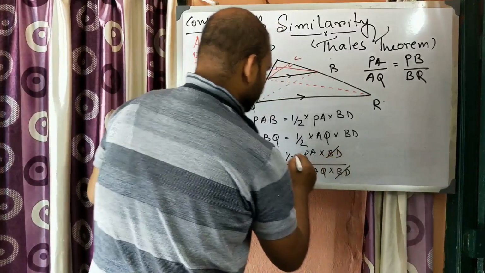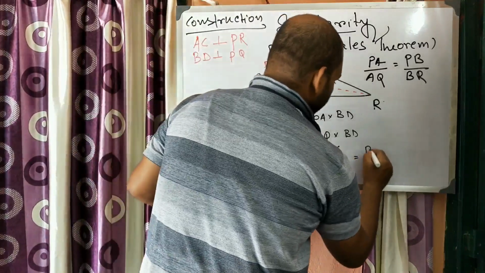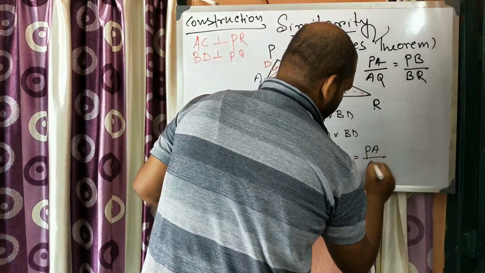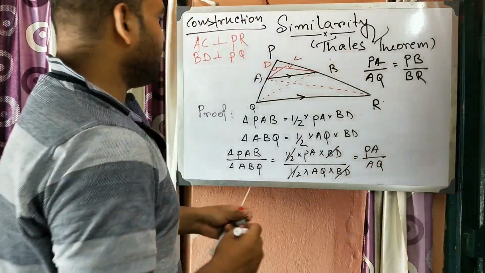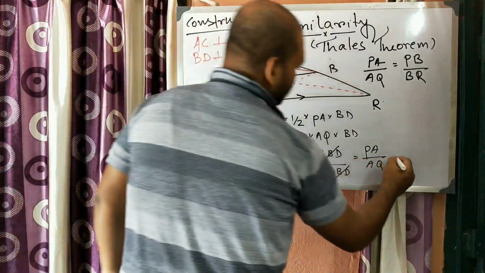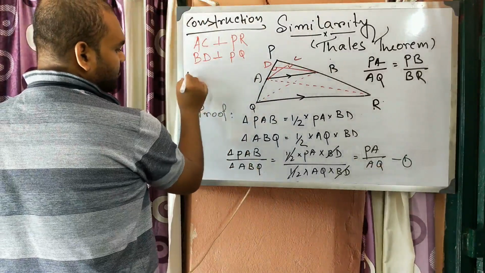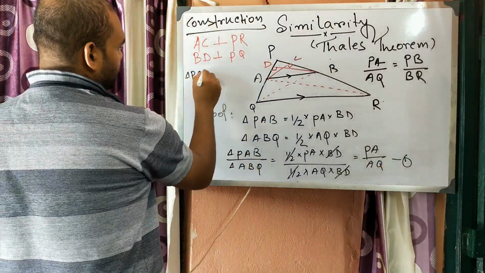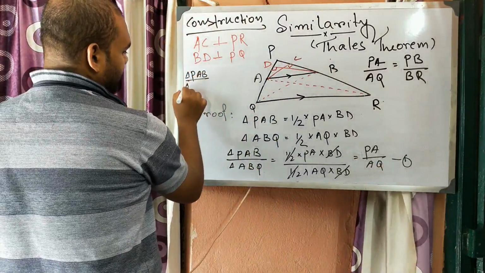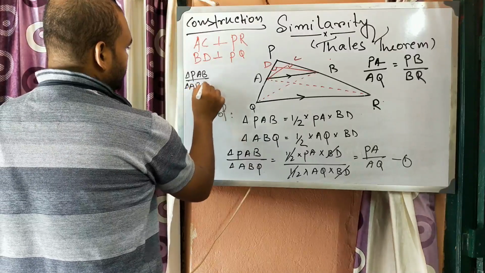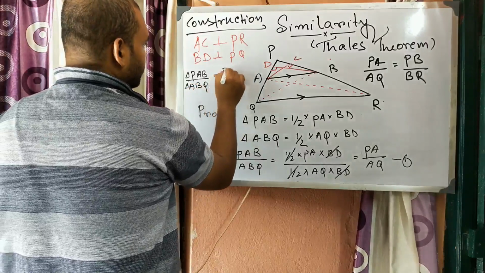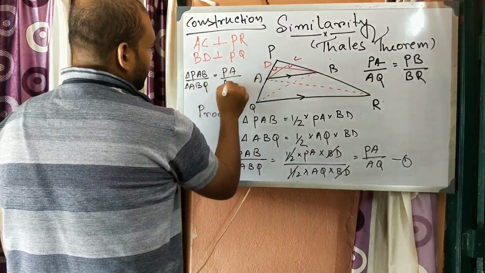So BD cancels out, half cancels out, it will be PA by AQ. So write this as equation 1: area of triangle PAB divided by area of triangle ABQ is equal to PA by AQ.